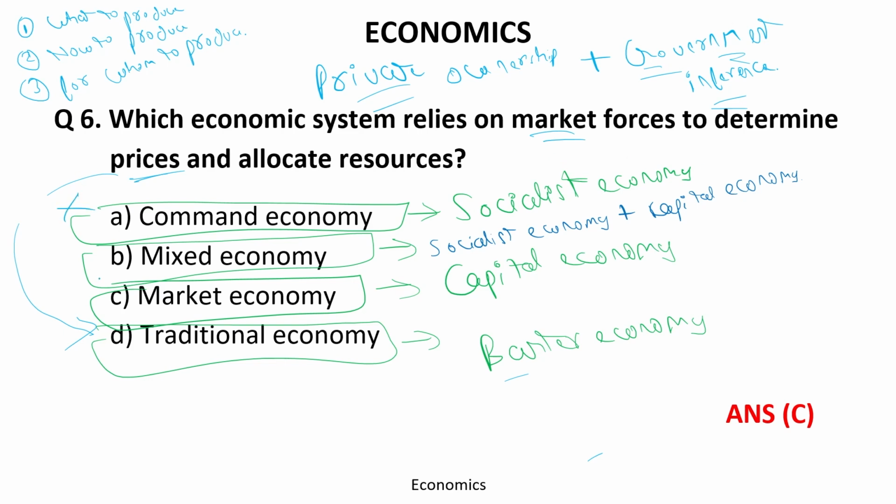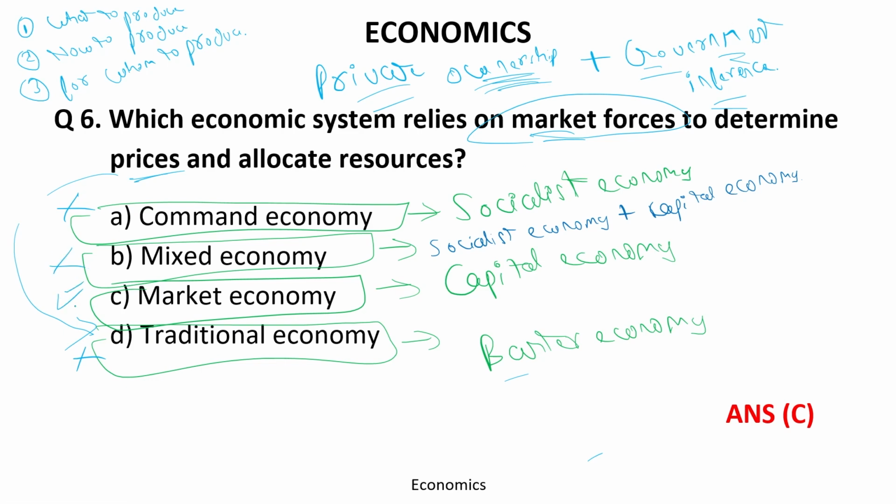Answer 1 is correct. Sorry, wrong. Traditional economy is obviously wrong. Now the mixed economy. In a mixed economy, there is private ownership, but there is government interference also. So the market forces are not fully allowed to determine the prices and allocation of the resources. B is eliminated.